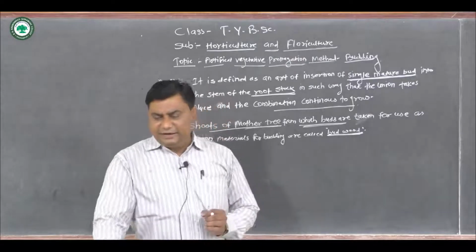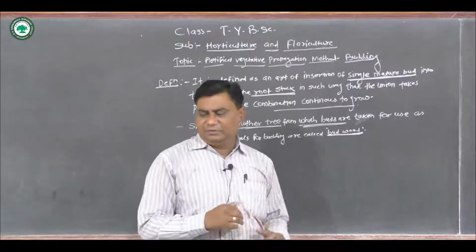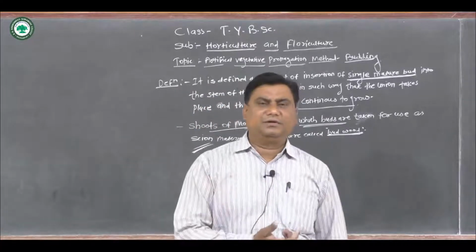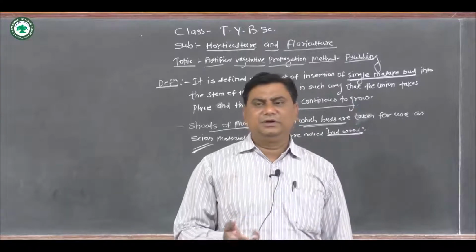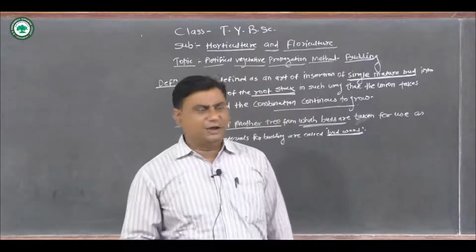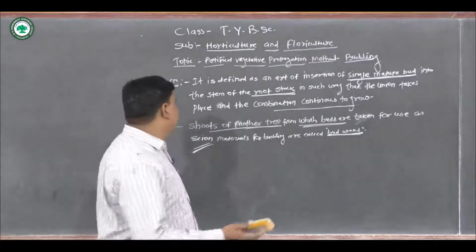The bud gets nourished from the stalk and develops into a branch with leaf and flower. Then, what are the methods of budding?